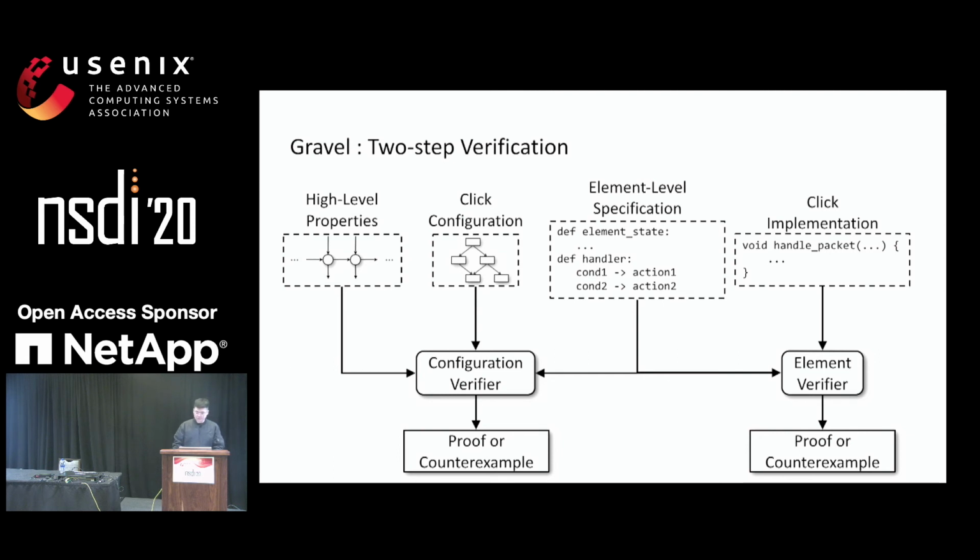The verification of Gravel is performed in 2 steps. In the first step, it takes the Click implementation and runs symbolic execution on it to extract an SMT representation and compare it against the element-level specification. Then the element-level verifier will be able to verify that the implementation and the element-level specification have the exact same behavior. After that, it will take the element-level specification and use the Click configuration to compose all the state transition functions of each element to produce a global state transition function of the entire middlebox. And this is then compared against the high-level middlebox property to show that these properties will always be satisfied on the global state transition function of the middlebox.